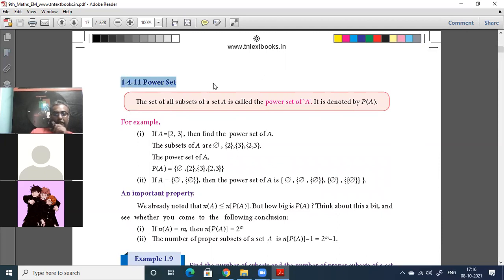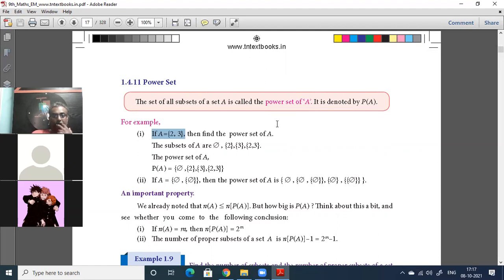Then power set. This is the biggest definition of everything. Now let us take the example and see, then you will understand what power sets are. Otherwise, a set of all subsets of set A is called the power set of A, denoted by P of A. We will not understand that way. Okay. Now, if A is equal to {2, 3}, then find the power set of A.